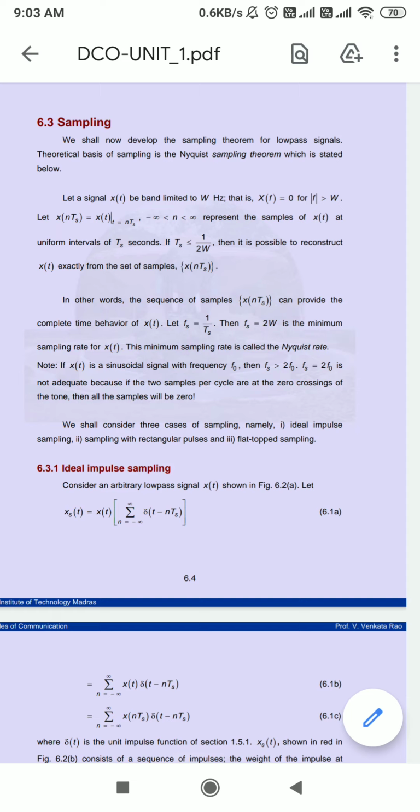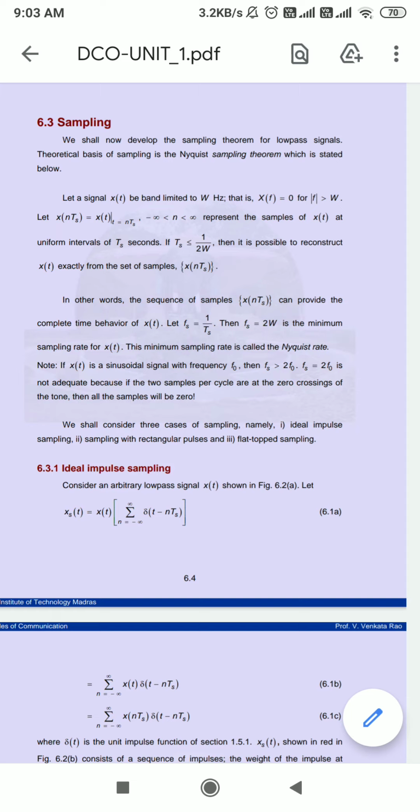Sampling is the process of selecting or recording the ordinate value of a continuous function. Continuous means analog function. It means here we are supposed to take some selected ordinate values from our original analog signal.